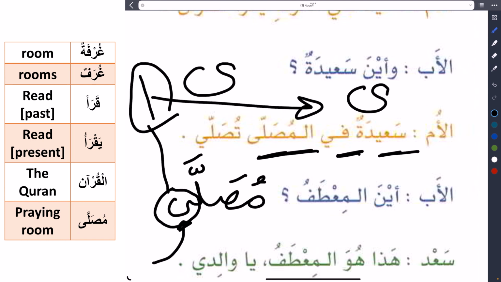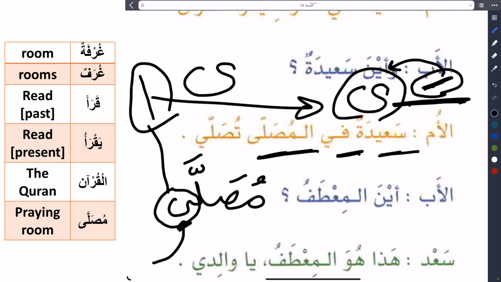How to know if it's alif or ya? It's determined by the letter before it. So you check the letter before. If it has fatha, we know fatha is suitable for alif, so this is alif, not ya. If it has kasra before, so this is ya.